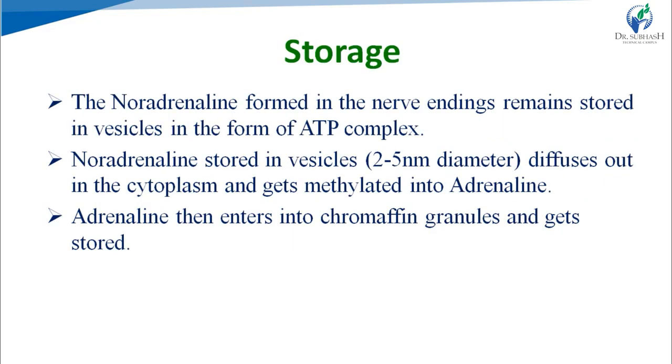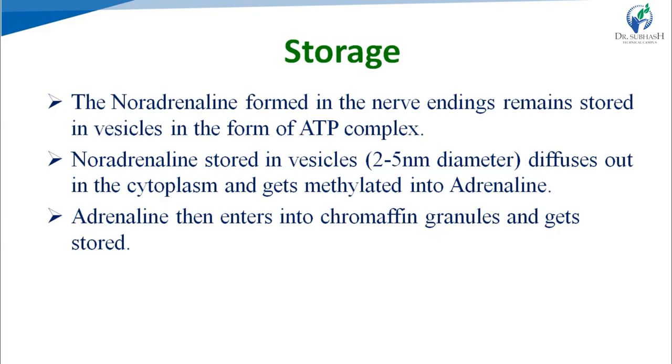After biosynthesis, noradrenaline is stored in the storage vesicles in the form of an ATP complex, right? After storage, some noradrenaline diffuses out into the cytoplasm and gets methylated into adrenaline, and this adrenaline then enters chromaffin granules and gets stored.